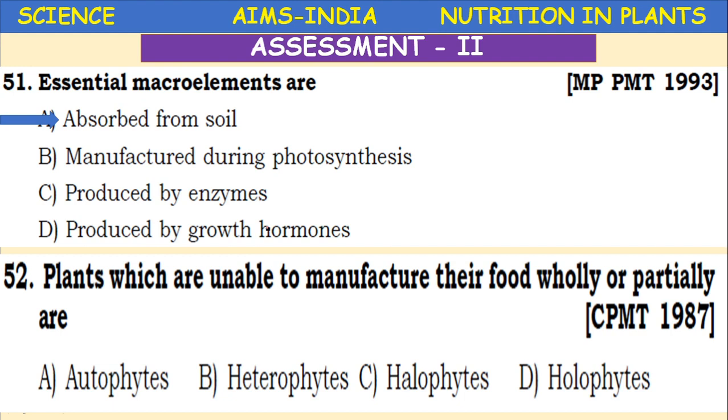The plants which are unable to manufacture their food wholly or partially are autophytes, heterophytes, halophytes, holophytes. Heterophytes, just like heterotrophs. Phytes represents plants.